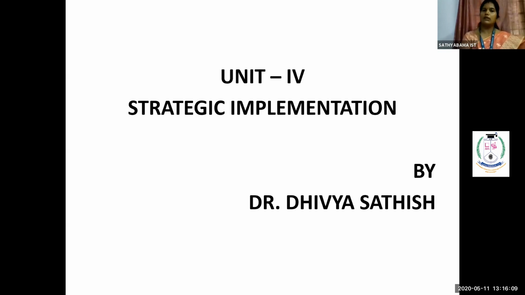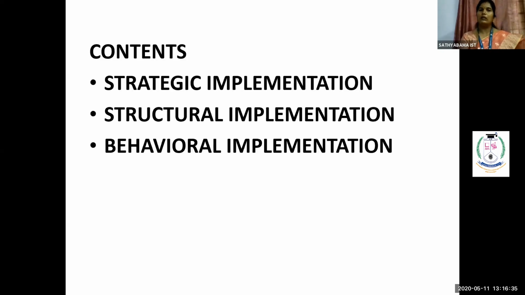That is, unit number 1 was regarding how the policies are being framed, and for overcoming all the policies, what are the various ways of strategies to be evaluated. So that was the introduction part of unit number 1. Then we saw the various strategic models or various strategic analysis inside unit number 2. So the various models represent how the strategies are going to be implemented inside the organization. Then regarding unit number 3, how it is being evaluated, in the sense how the strategies are being formulated.